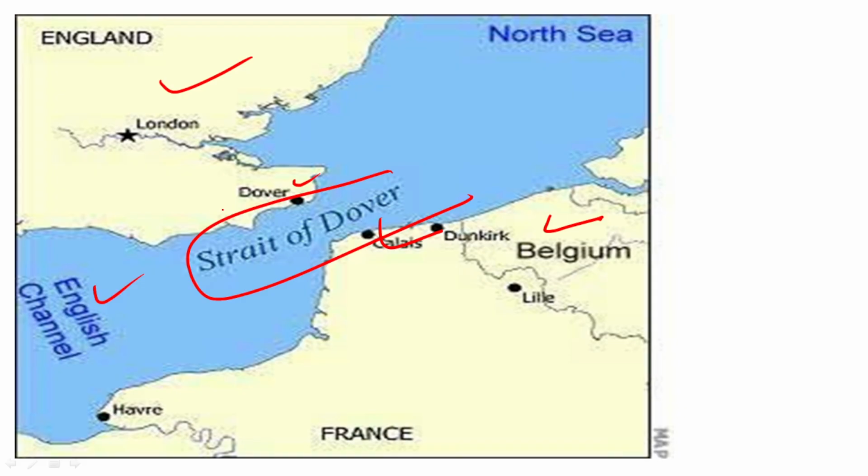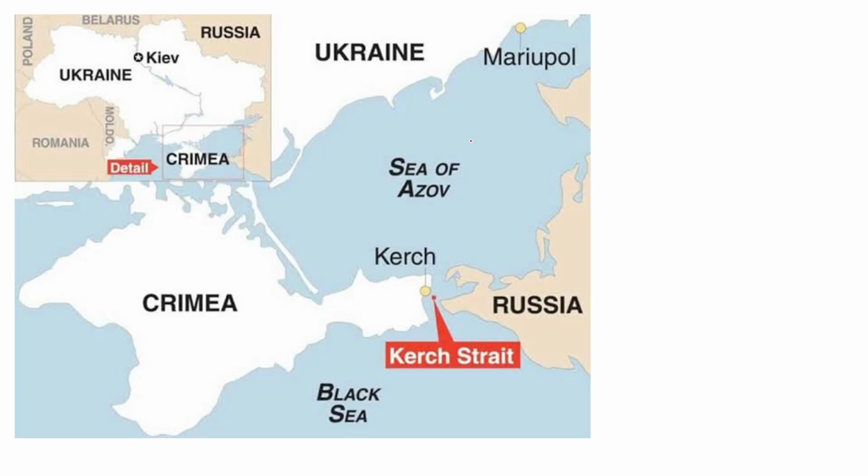And the Strait of Dover connects the English Channel with the North Sea. The Strait of Dover, guys, connects the North Sea with the English Channel. Please remember this. So moving forward, guys, look at the screen, we have looked at the Kerch Strait. We have seen that the Kerch Strait connects our Sea of Azov with the Black Sea. So if they ask you tomorrow which among the following straits connects the Sea of Azov with the Black Sea, it is going to be the Kerch Strait. Just have an idea of this guys.